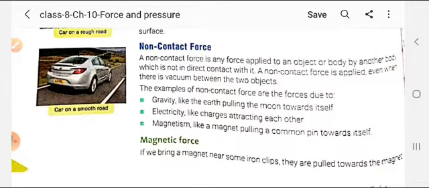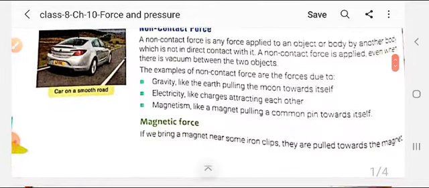Here you can see there is also a type of force created after rubbing an object. Suppose you have rubbed a comb on your hair, then you tear some pieces of paper and bring the comb near those bits of paper. Don't touch, don't bring it very close, just hold it above the paper at a certain distance.